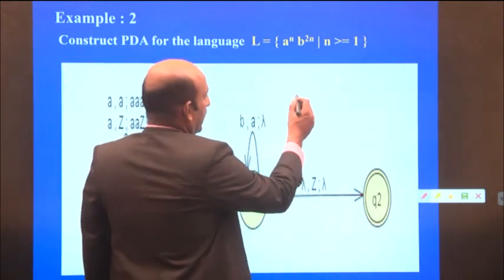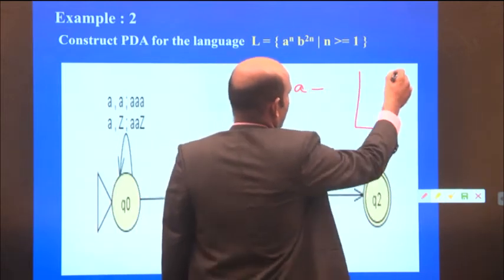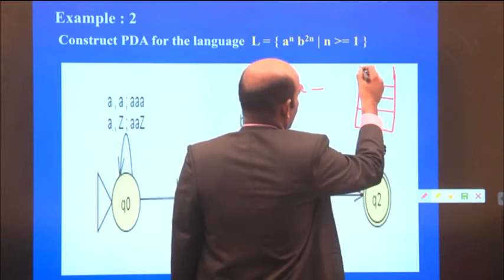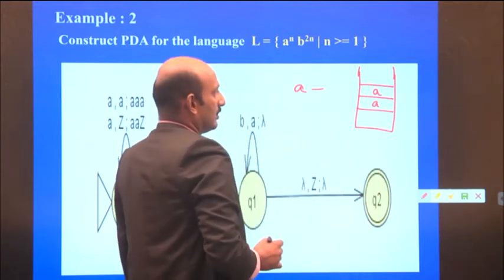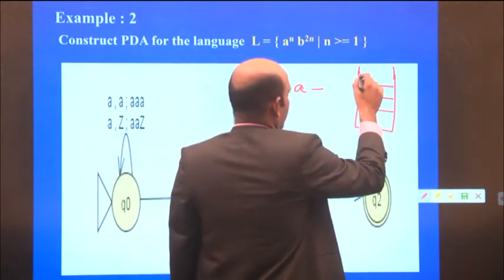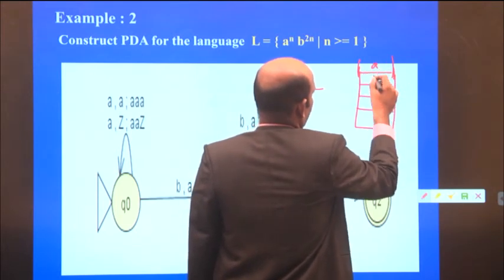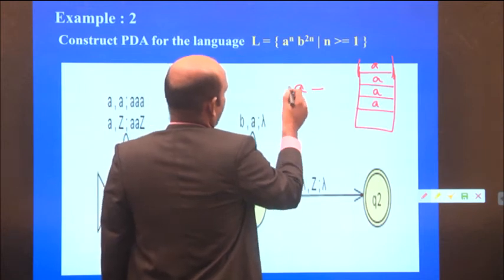If I read one single A, I push 2 A's onto the stack. Again, reading this A, what input have I taken here?